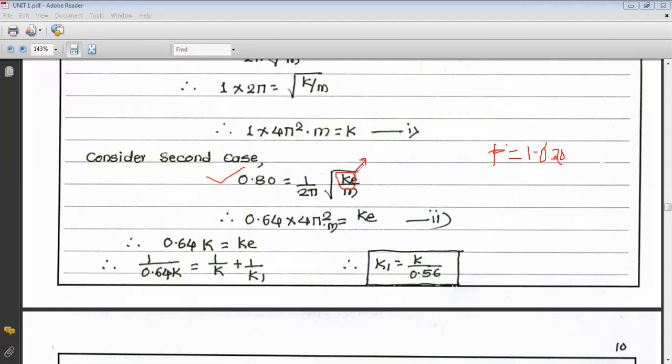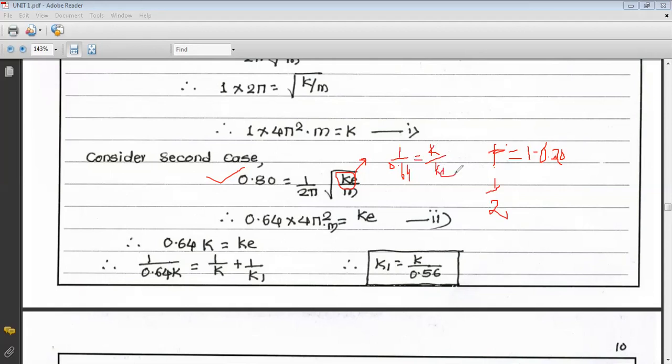Now divide equation 1 by 2. So if we divide equation 1 by 2, the 4 pi square and m get cancelled. So 1 upon 0.64 is on the left hand side. On the right hand side, that is k upon the equivalent k.